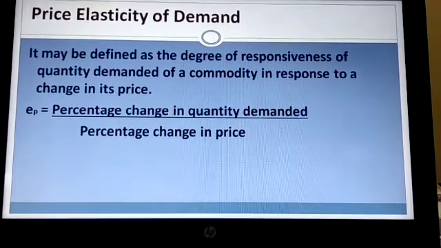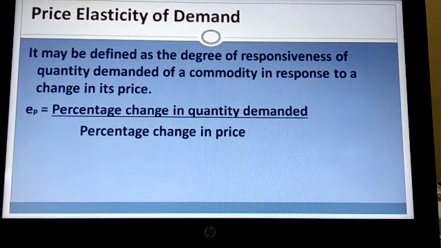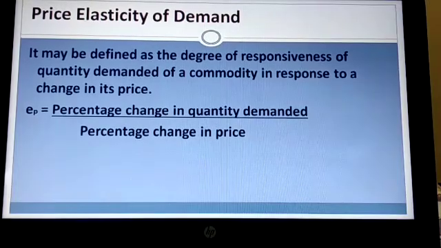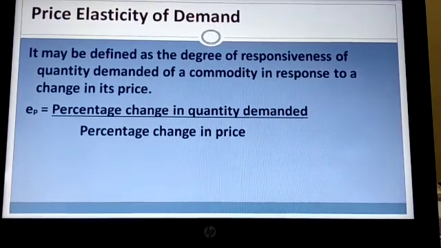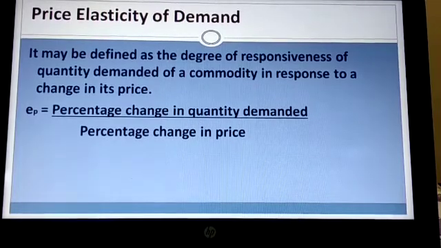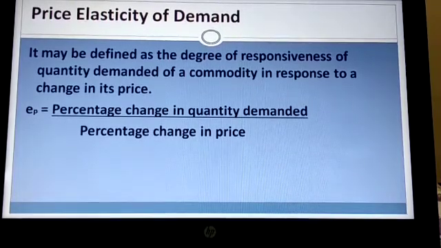Again, I'm repeating the same example. What is elasticity of demand or price elasticity of demand? Suppose the price falls by 10%. The demand increases by 50%. Here we are measuring the extent of change in demand because of change in price. So what is the extent? What is the amount of change? Amount of change is 50%. So elasticity of demand measures the responsiveness or the extent of change.